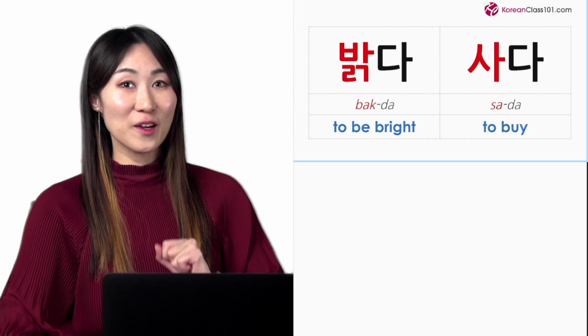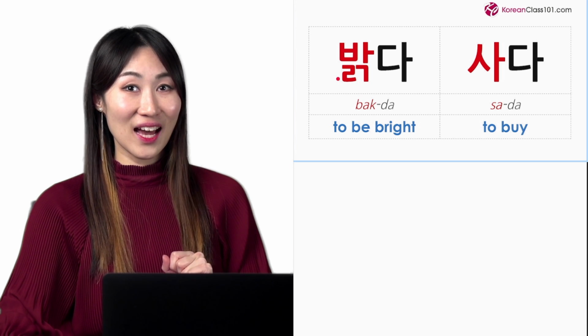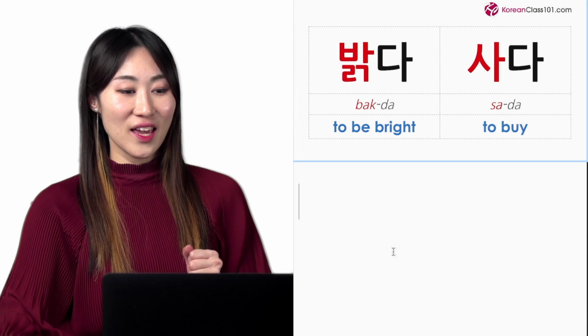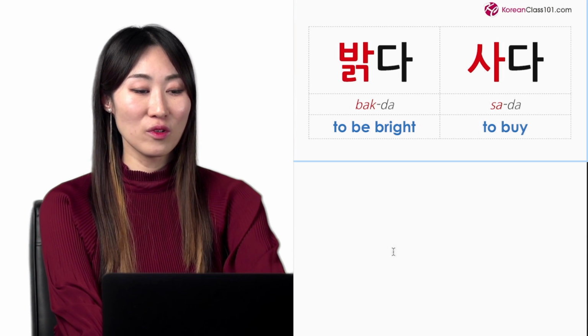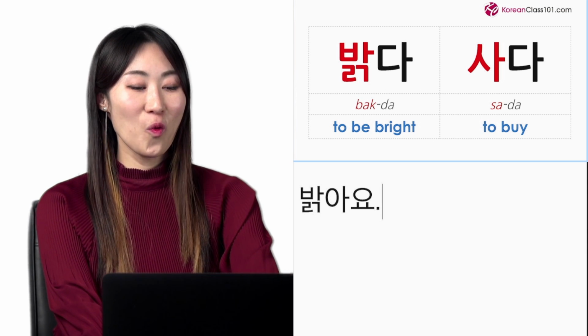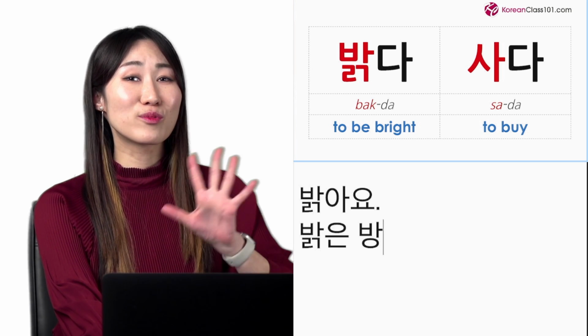For example, I have this word, 밝다. It's an adjective meaning to be bright. And I want to conjugate 밝다 with other forms. For example, 밝아요, it means it's bright. Or 밝은 방, it's a bright room.